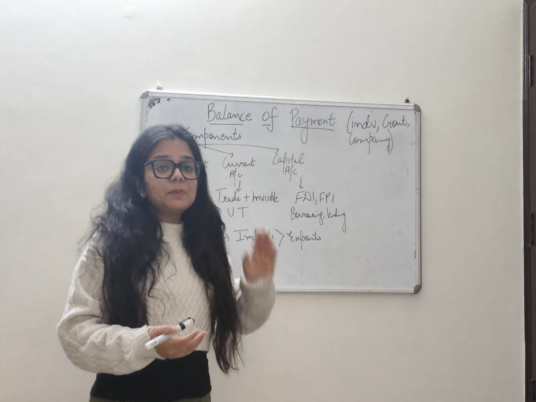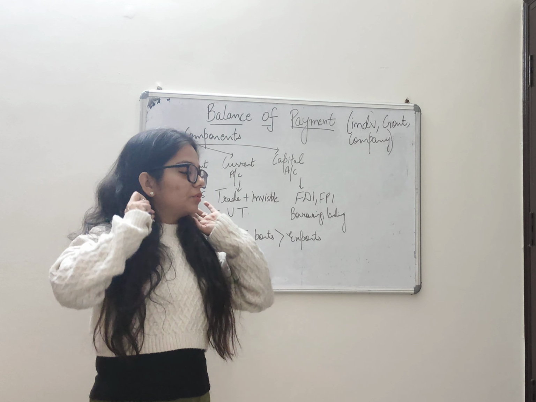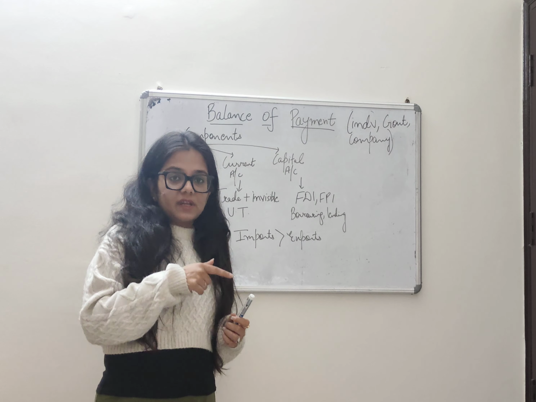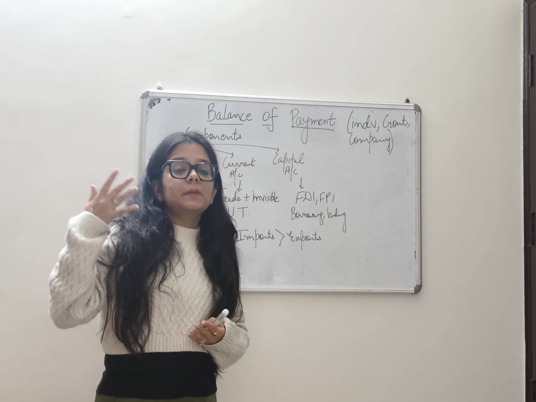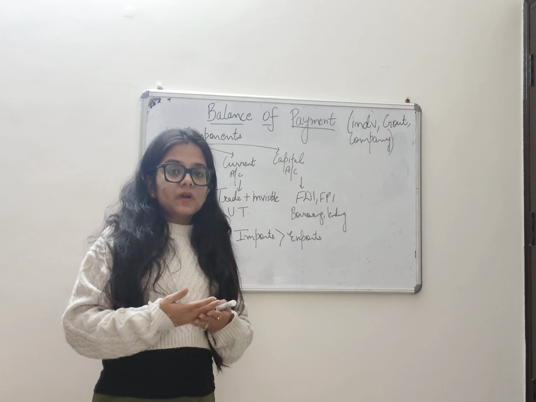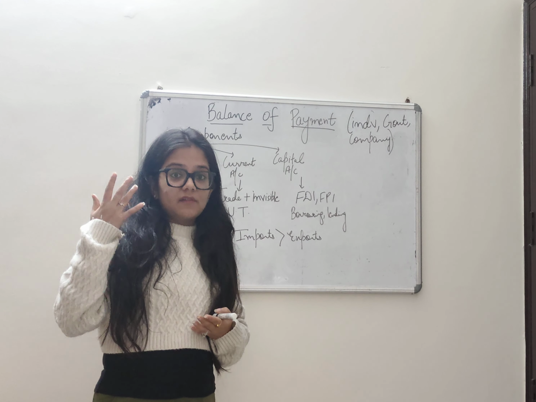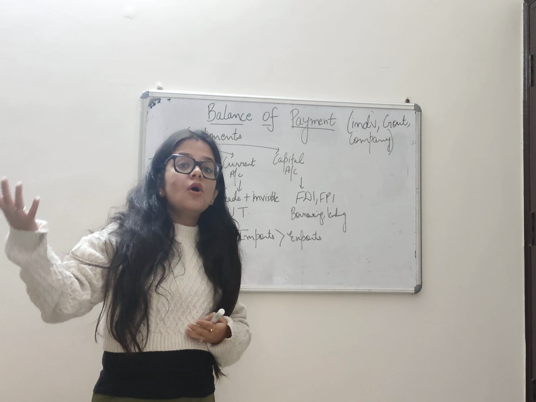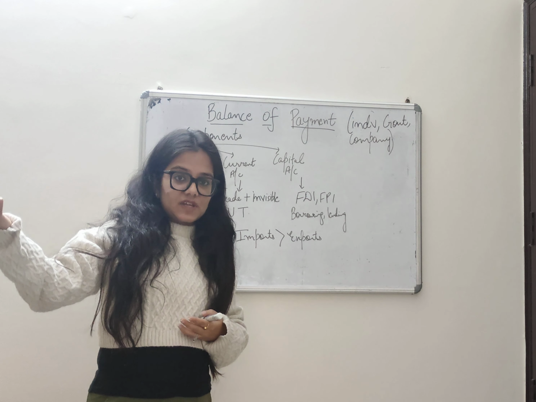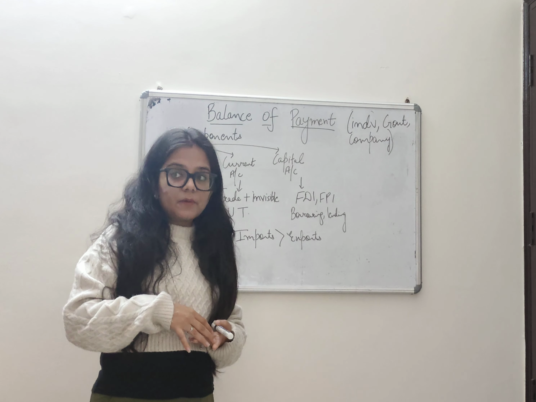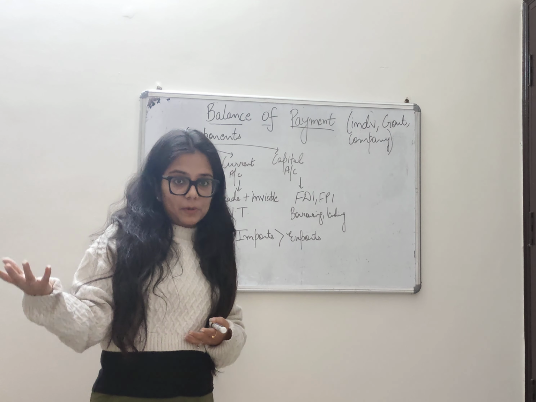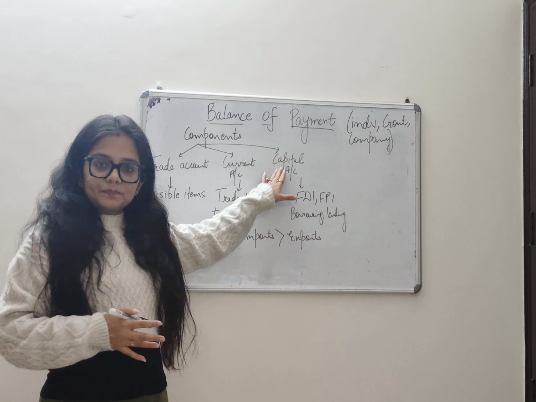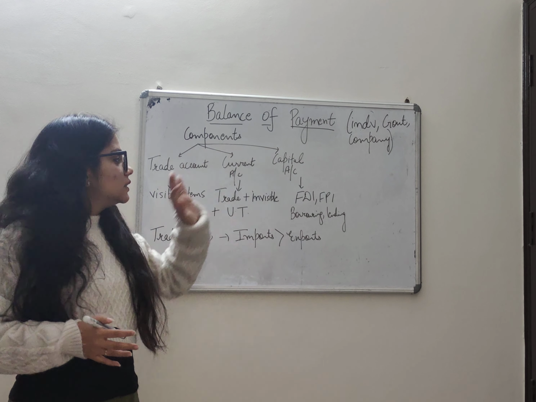The third type of account is capital account. Capital account means, suppose I gave you an example of investment. I made an investment abroad. So all the investments which we call FDI or FPI you make outside India, or some person from outside makes investment in India, or maybe a country borrows from abroad or lends abroad, then all these will come under capital account, right?